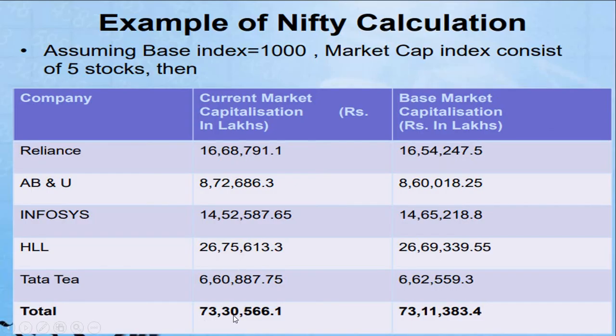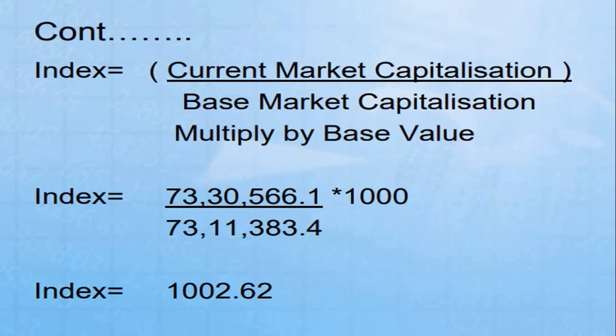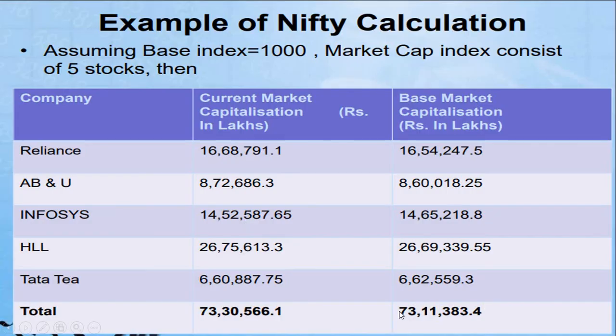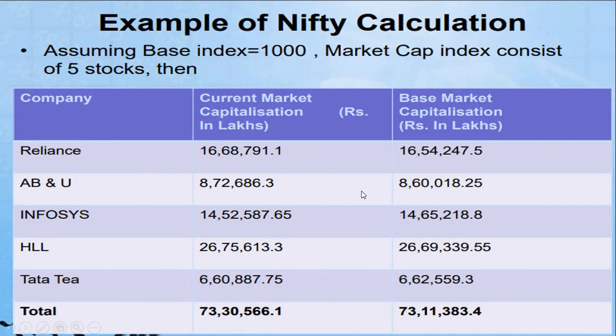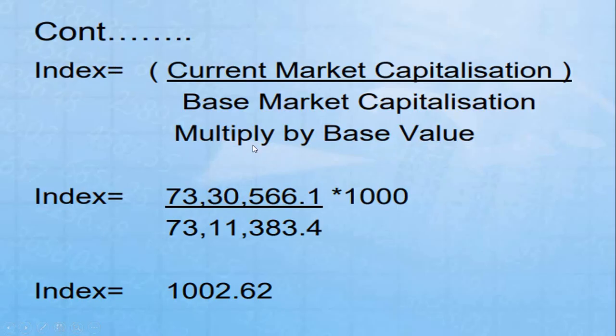Now, the current market capitalization is 73 lakh 30,566, divided by the base market capitalization, which is 73 lakh 11,383, multiplied by the base value. What is the base value? It is 1000 for Nifty, that's why I have taken it. If you calculate this, the index is 1002.62. This is the value of the Nifty index.